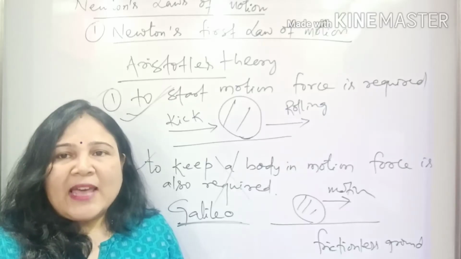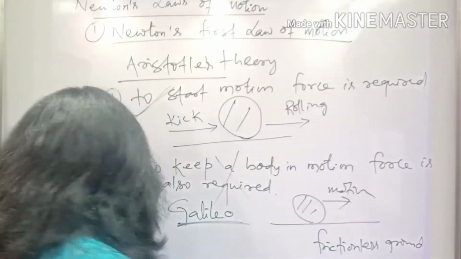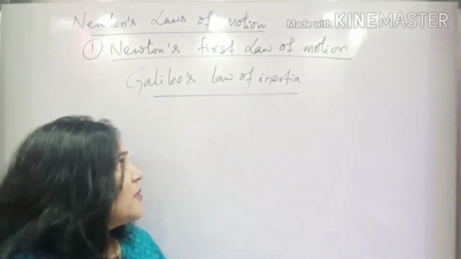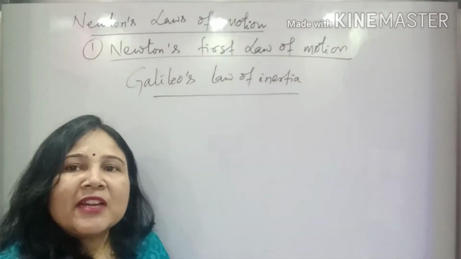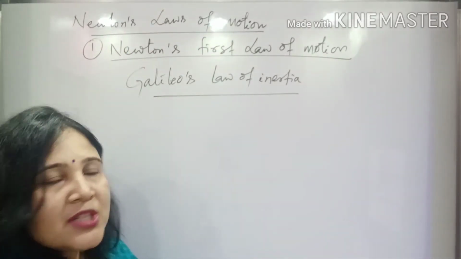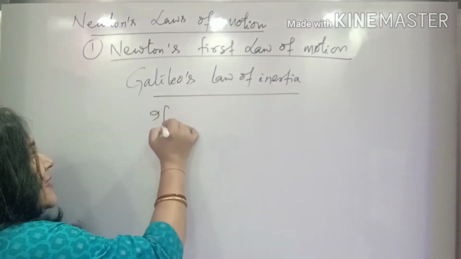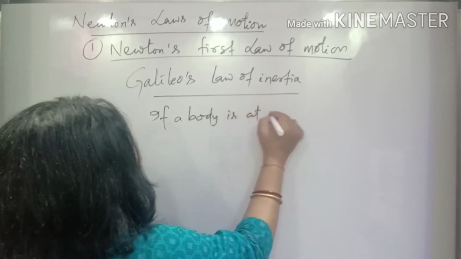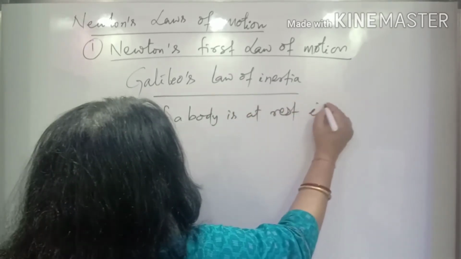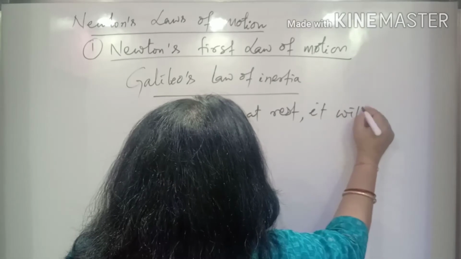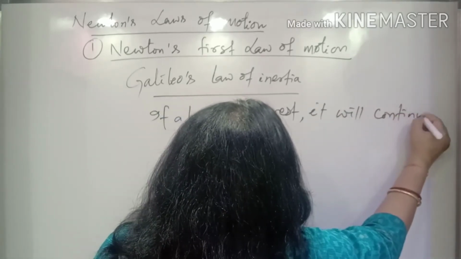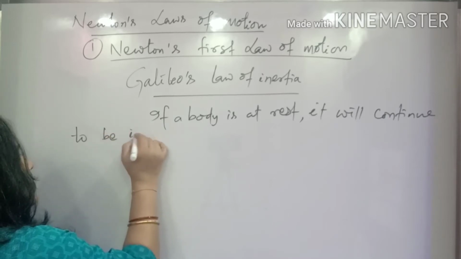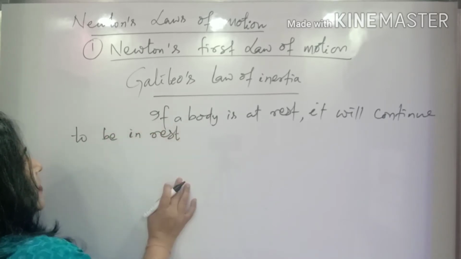Now what is the statement given by Galileo here? Galileo's observation is put in a law which is called Galileo's law of inertia. According to this law of inertia, if a body is at rest, it will continue to be at rest.